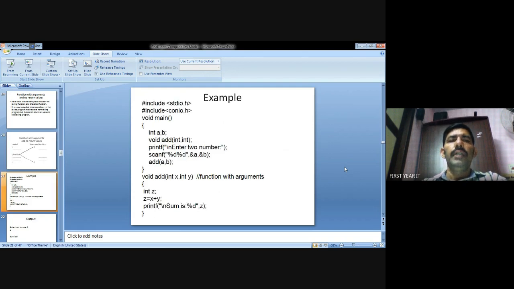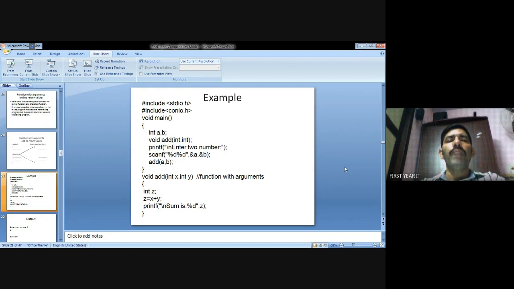Example: this is the main function. Inside the main function, int a, b, two variables are declared. After that, we call the function declared as void add. In this function, we pass two integer parameters. Print the two numbers, getting values a and b.